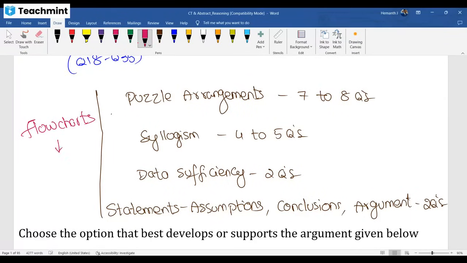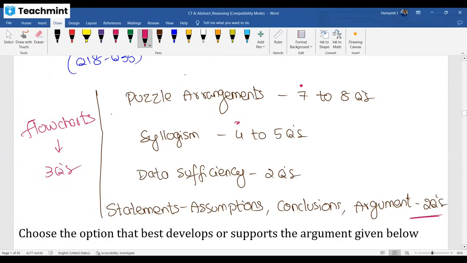Flowchart 3 questions. 7 plus 4, 11, 11 plus 2, 13, 13 plus 3. We got 16, 16 plus 2, 18. 18 questions breakup. Generally 7 they'll give. 7 plus 4 plus 2 plus 2 plus 3. 18 questions clear breakup is given.